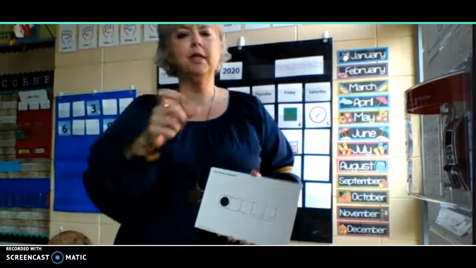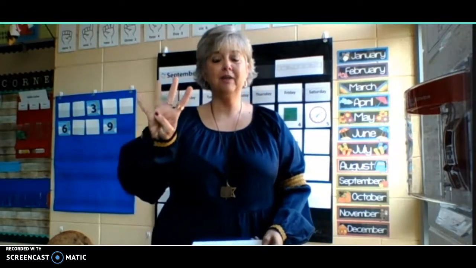So while we're over here, before we move over, I'm going to see how well you can remember dots on a 5 frame. So I'm going to flash, and then you have to quickly tell me what it is. Are you ready? How many were on there? Show me with your fingers. You're right. 1. Let's try another one. You ready? How many were on there? You're right. There were 1, 2, 3, 4.